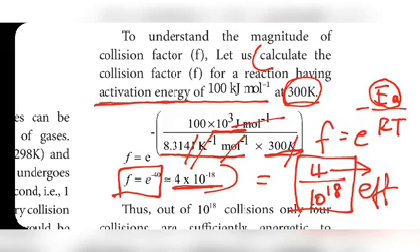That means only 4 collisions are converted into product. Only 4 colliding molecules possess that minimum energy, so only they will convert into product. The remaining will not convert into product.